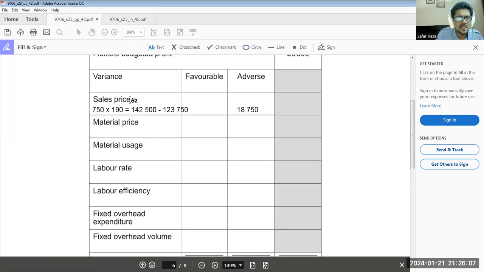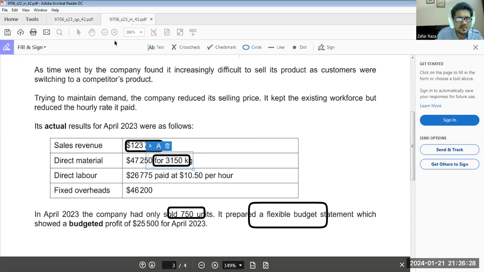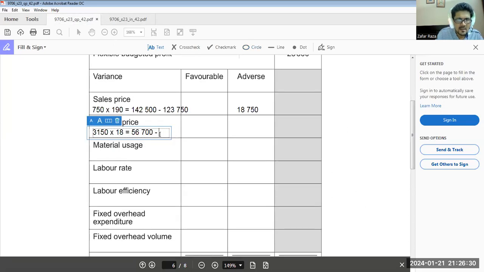If we are producing 750 units, 3150 multiplied by 18 is equal to 56,700, minus what we actually spent, 47,250.